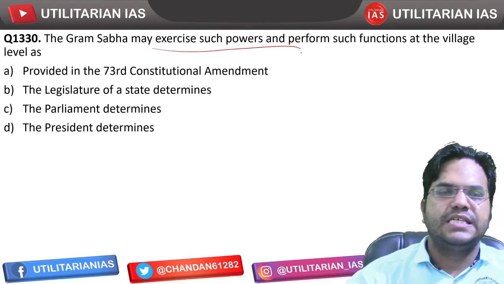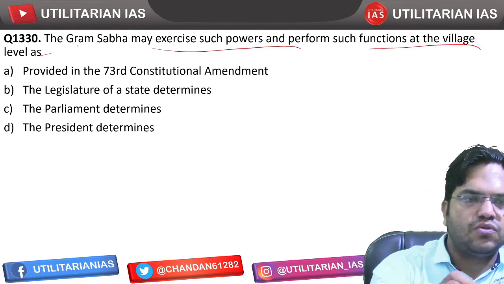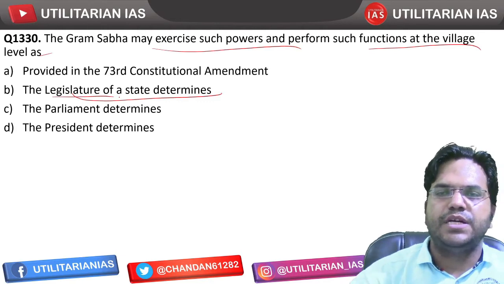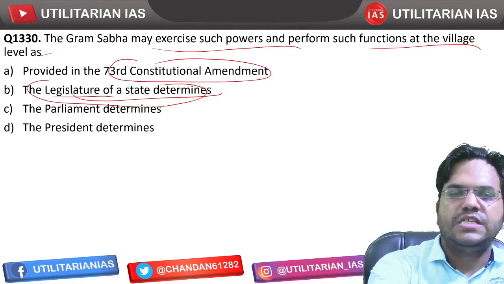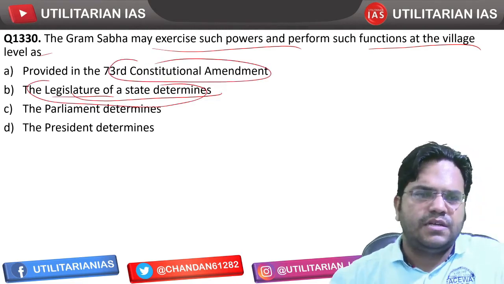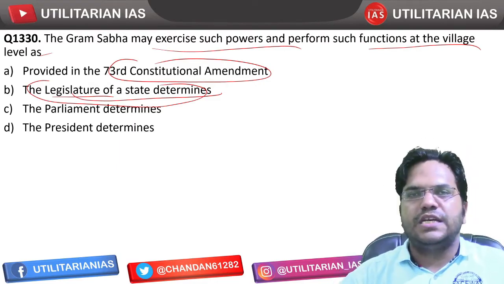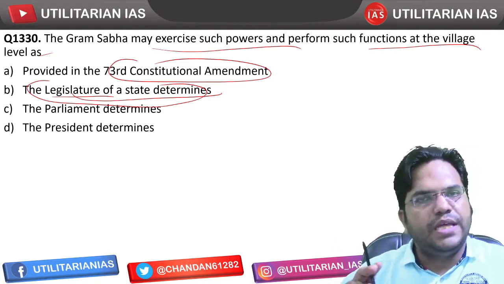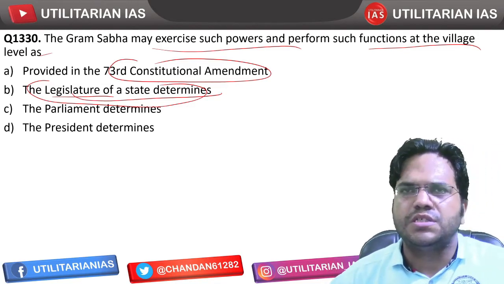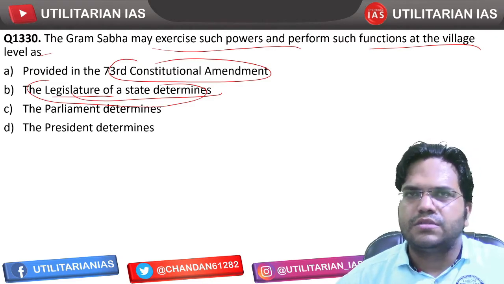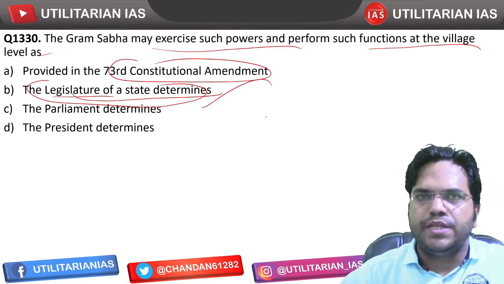The Gram Sabha may exercise such powers and perform such functions at the village level as the state legislature may provide. The powers and functions of the Gram Sabha will be determined by the state legislature, and this is mentioned in the 73rd Constitutional Amendment, that every state has been given this independence. This is not a mandatory provision. This power has been given to the state legislature, that the state has this autonomy in this particular area, whereby it decides what the powers of the Gram Sabha will be. I hope what is the Gram Sabha, what is the Panchayat, what is the block, all these things you would be knowing. So this autonomy has been given to the state legislature. So B is going to be the right answer.